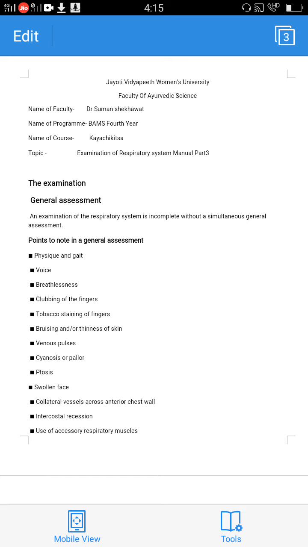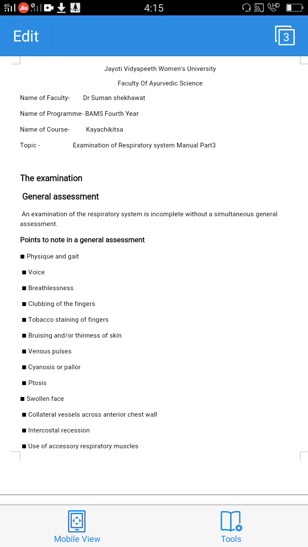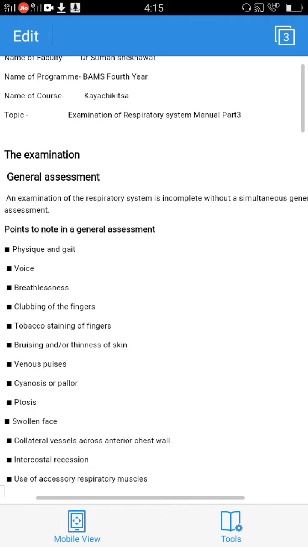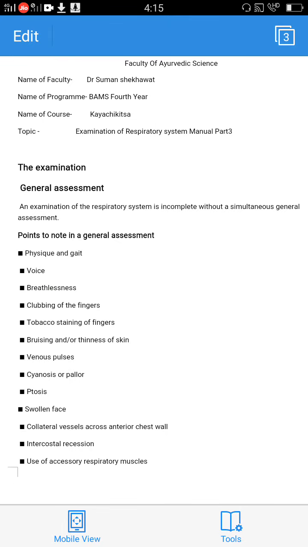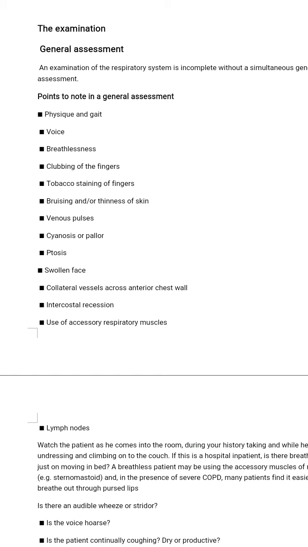Examination, general assessment. An examination of the respiratory system is incomplete without a simultaneous general assessment. Points to note in a general assessment: physique and gait, voice, breathlessness, clubbing of the finger, tobacco staining of finger, bruising and thickness of the skin, venous pulses, cyanosis or pallor, ptosis, swollen face, collateral vessels across anterior chest wall, intercostal recession, use of accessory